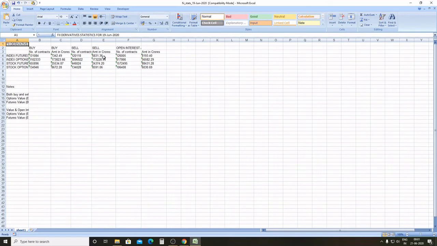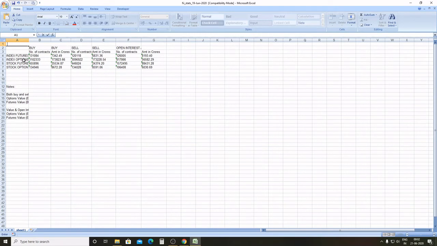So the net position for the day is that FIIs bought around 10,000 contracts of index futures. You can subtract total bought minus total sold to get the exact value they bought in index futures on 19th.